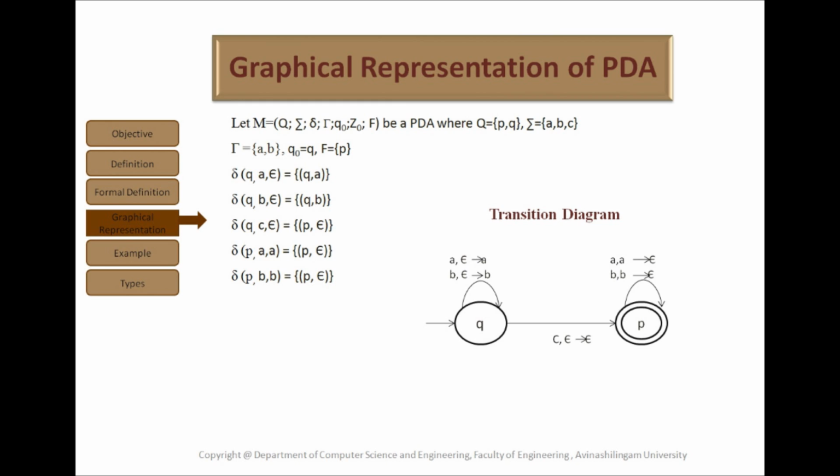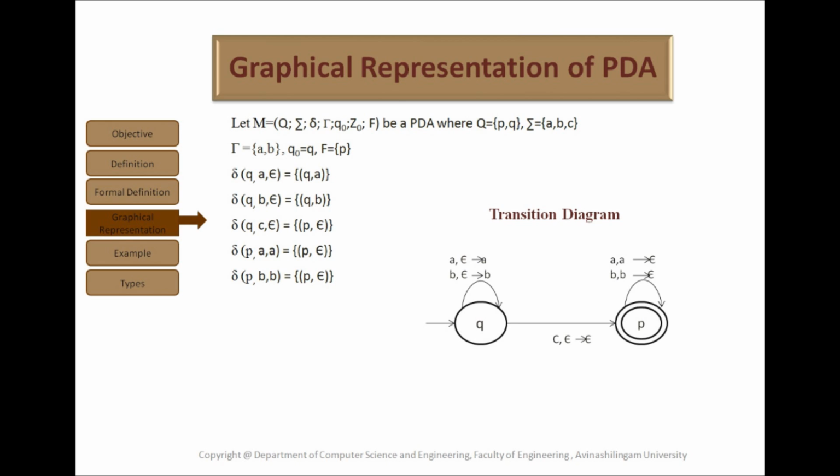Next, δ(p, a, a) is equal to (p, ε). That is, from the state p it goes to p using a, a to ε. Next, δ(p, b, b) is equal to (p, ε). That is, from the state p it goes to the state p using b, b to ε. This is the transition diagram for this transition function.